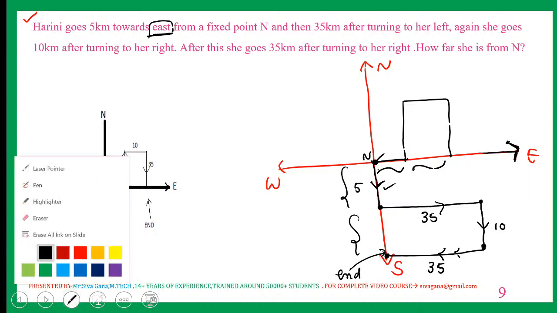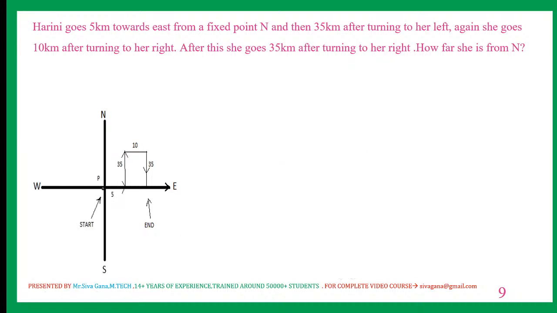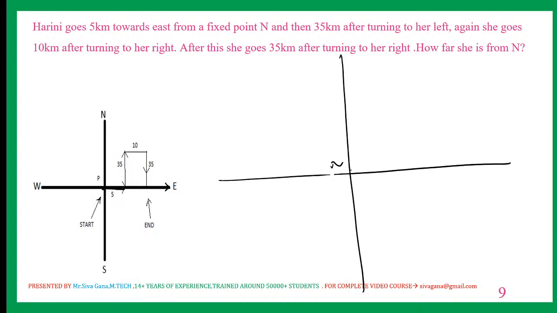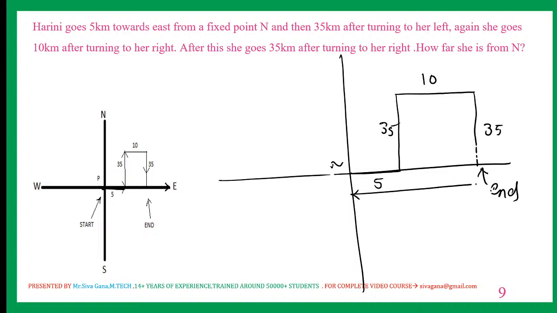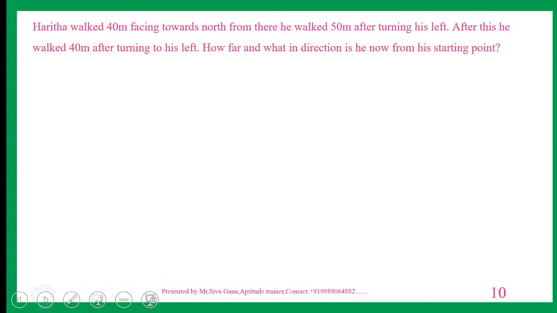For your better understanding, I will draw one more time. This is the starting point N. East 5, and then 35 left, and then 10 kilometers right turn, and then 35 right turn, right? This is 35, and this is 10. This is the ending. So from initial point N, how much distance? 5 plus 10, 15, of course. Next question.